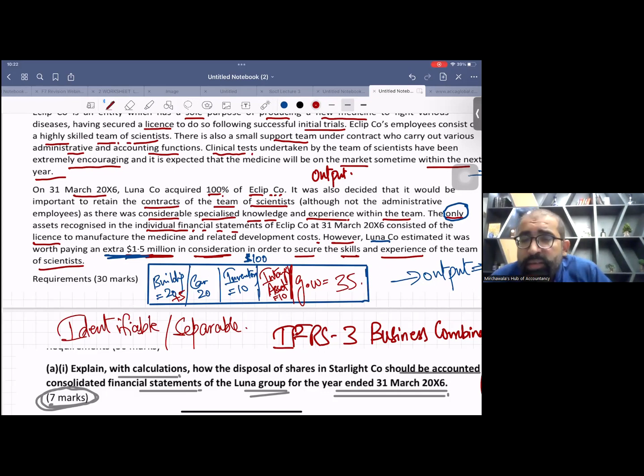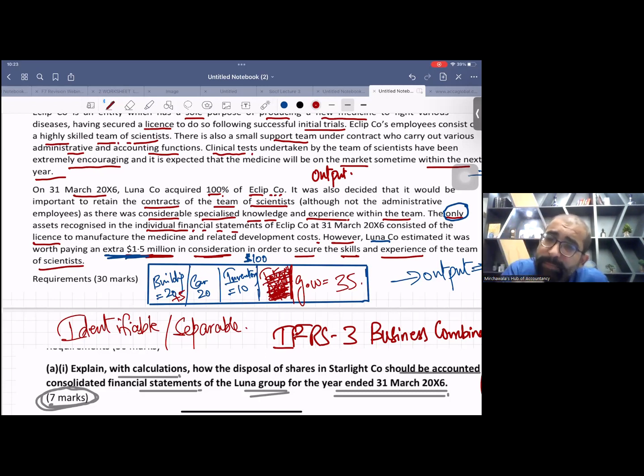If there is an intangible asset which cannot be transferred, like knowledge or skills of employees which are not in our control, which are not transferable or separable from the business, then you cannot record it as a separate intangible asset.